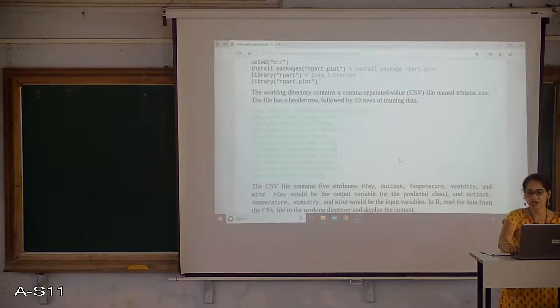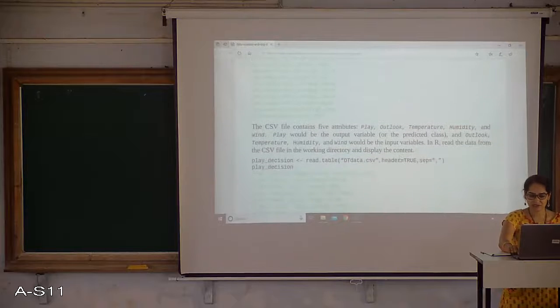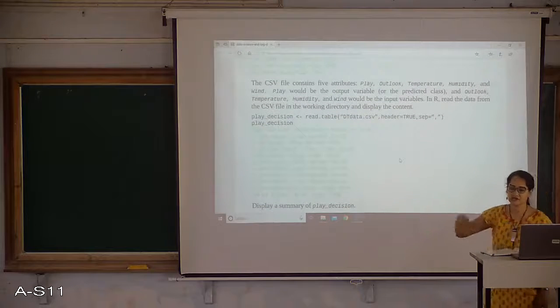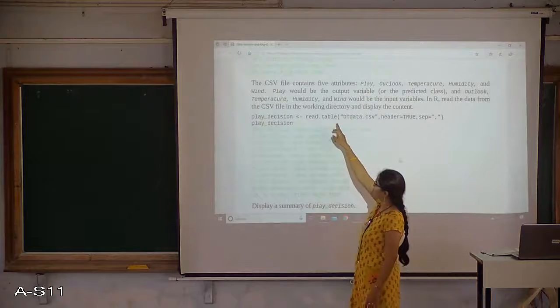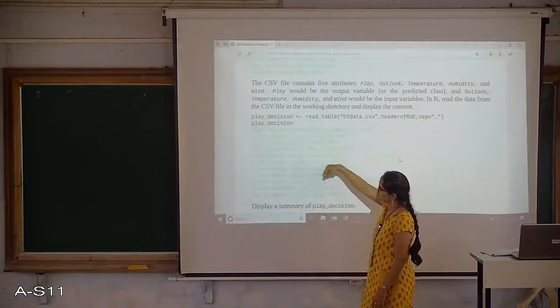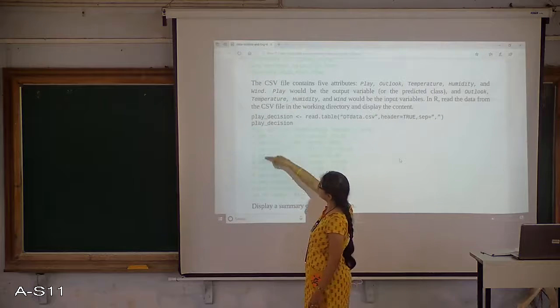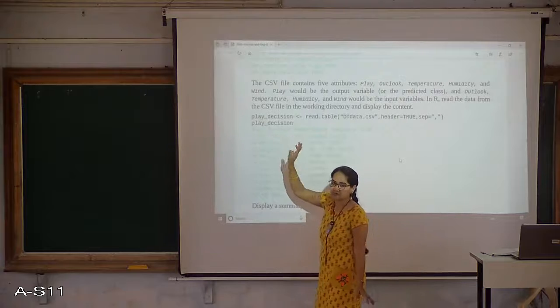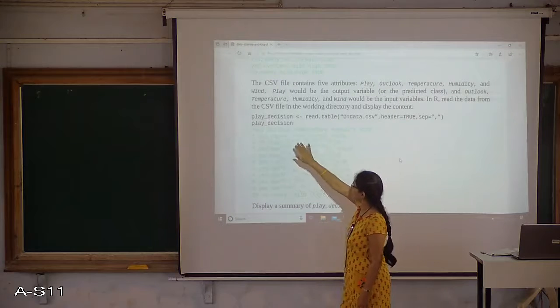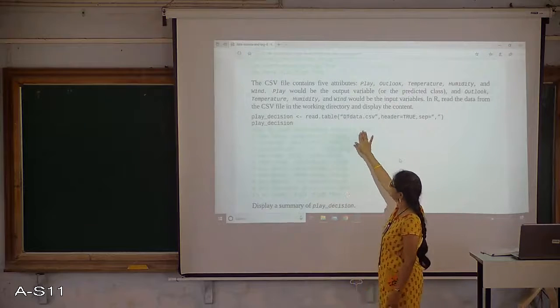In this I have 10 entries. I will take the same thing into a data frame, reading it into table form. This is how the table looks. The first column is play, which is the outcome variable for my decision tree, followed by outlook, temperature, humidity and wind.